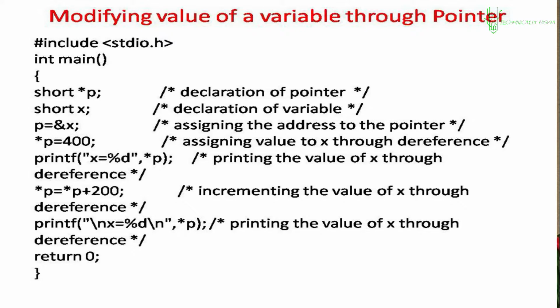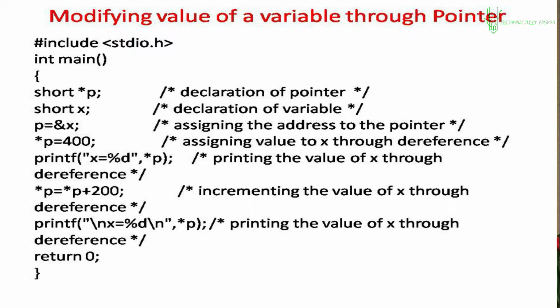And when you print it using star p, value at that address, look at the printf statement. The x value we are printing through p. When you say star p, we are doing this through dereferencing, of course. So when I say star p, it will print the value of x, value at where p is pointing.